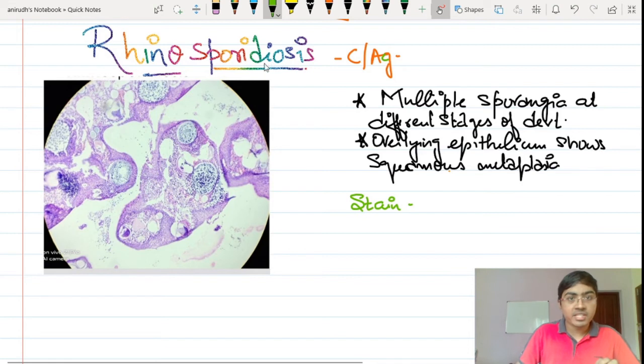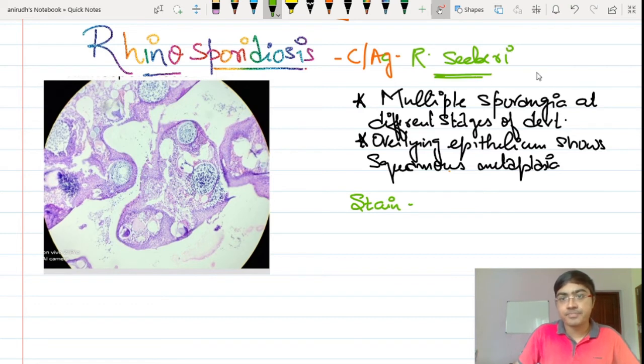So rhinosporidiosis is caused by an organism called Rhinosporidium seeberi, right? This was considered to be a fungus. Now the latest update is that this is a freshwater protistan, a protozoan protist. So we'll have to go with what the ENT textbooks are saying. And what is this causing actually? It is going to cause a chronic granulomatous disease of the nose, where there are polyps. So polyps will be formed in the nasal cavity, right?